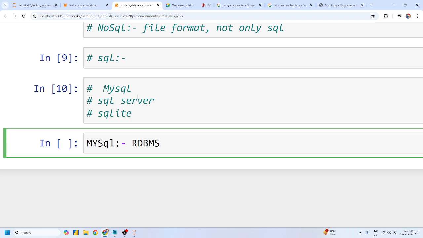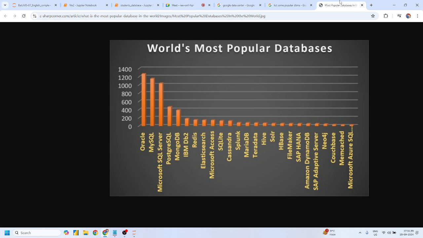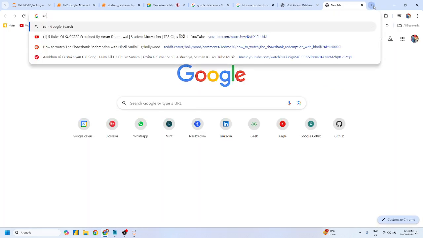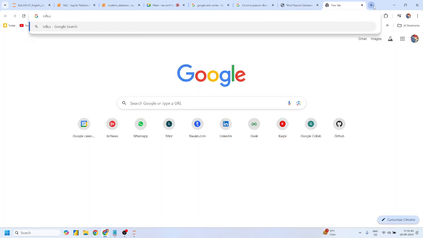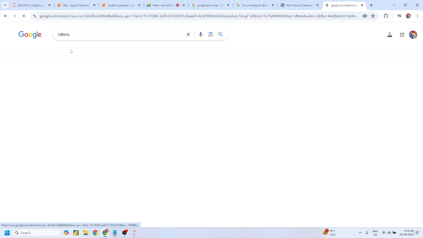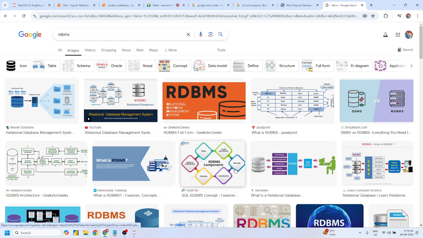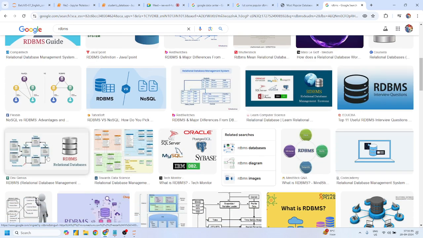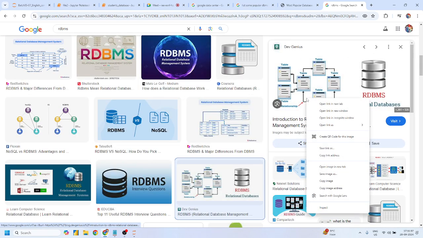MySQL is an example of a relational database management system. Let me show you how exactly an RDBMS looks. It's something like this. This one is the exact image, right?